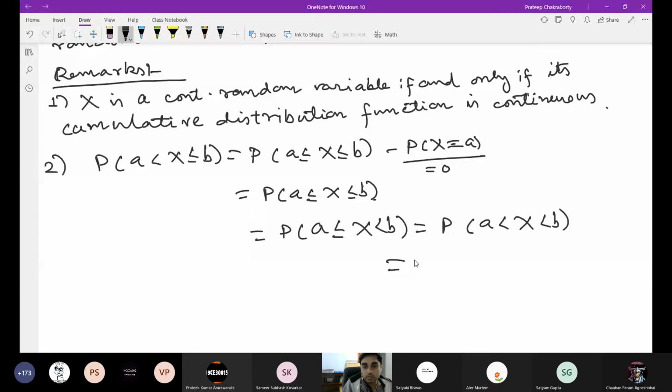All these are equal to F(b) minus F(a). Because at each particular point the probability is 0, all the strict inequalities become inequalities here. There is no difference.